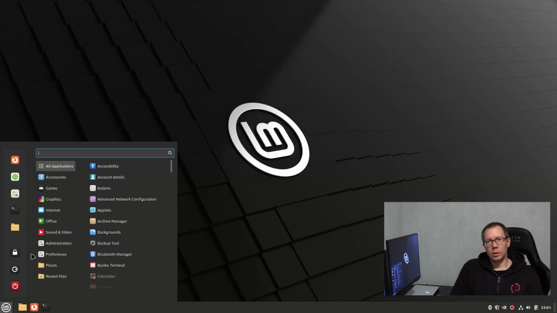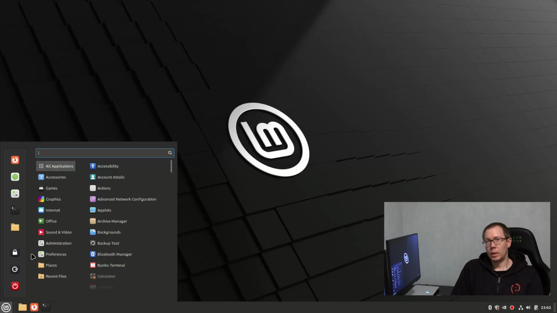Windows 11 demands a newer computer to install. There are workarounds, but you need good hardware. Linux Mint or many other Linux distributions, you can install on a decade-old computer and it runs like a new computer. If you compare how much memory it needs and hard drive space and so on, Windows needs a lot more of that.